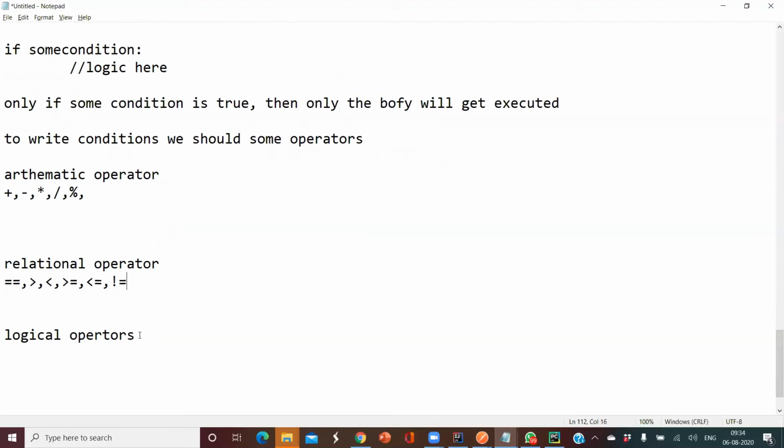Then logical operators, to write strong conditions like and, or, not. They are called logical operators. Using these operators, we are going to construct our conditions.